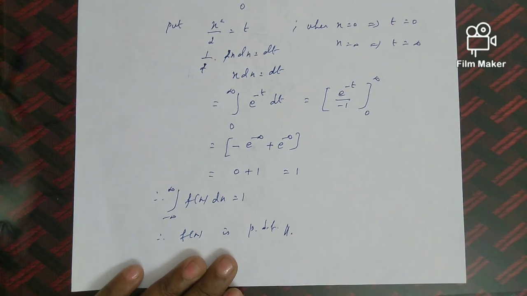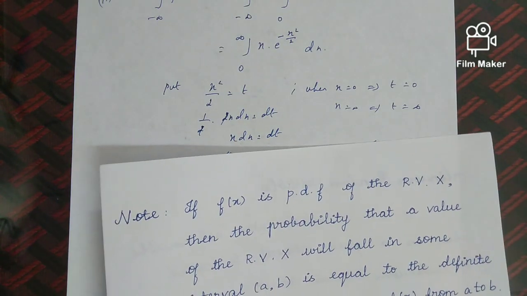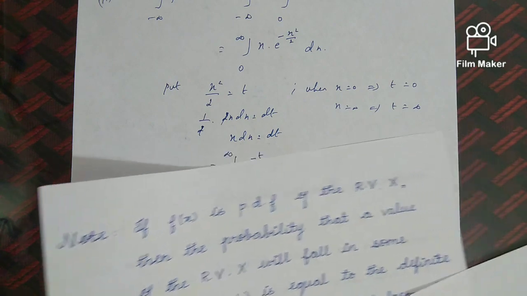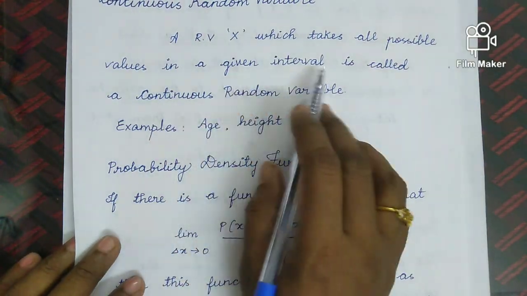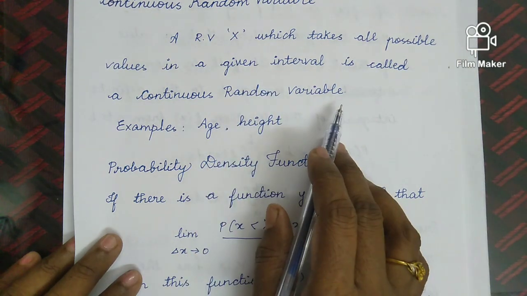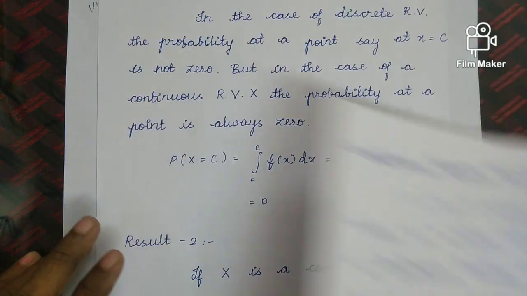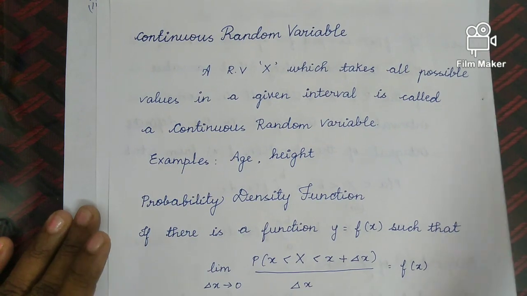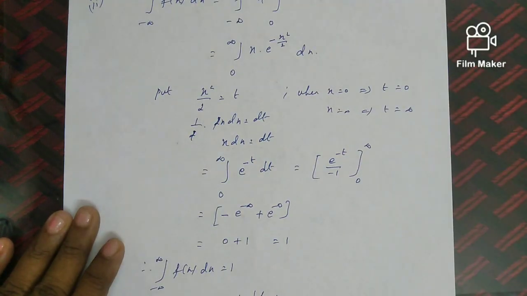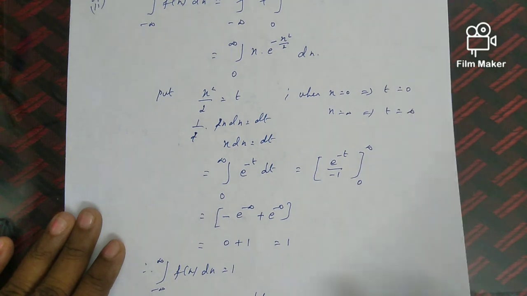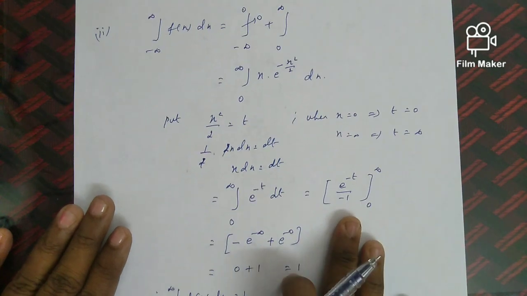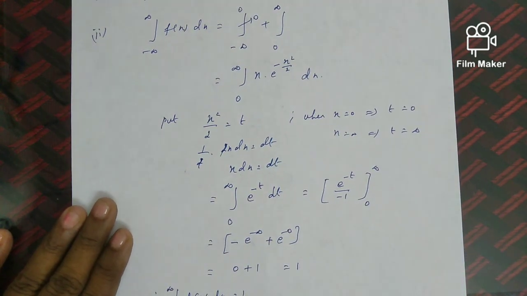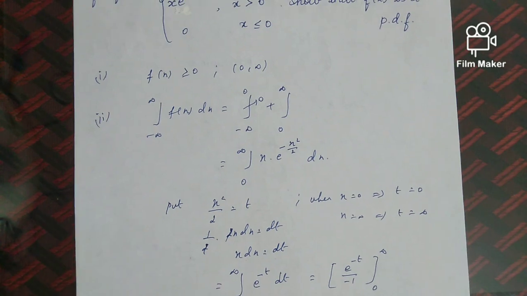Okay, so what is the continuous random variable definition? A continuous random variable is a random variable which takes all possible values in a given interval. Then the probability density function. Properties of the probability density function are f of x greater than or equal to 0 and integral minus infinity to plus infinity f of x dx equal to 1. Based on that we have done two problems. Problems under this p.d.f will come under 2 more questions. Next class we will see some other problems based on this.